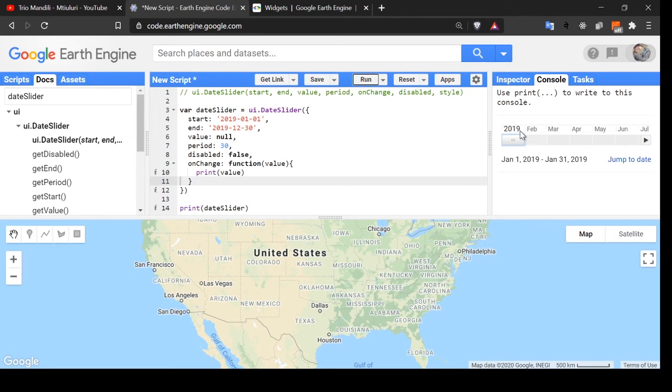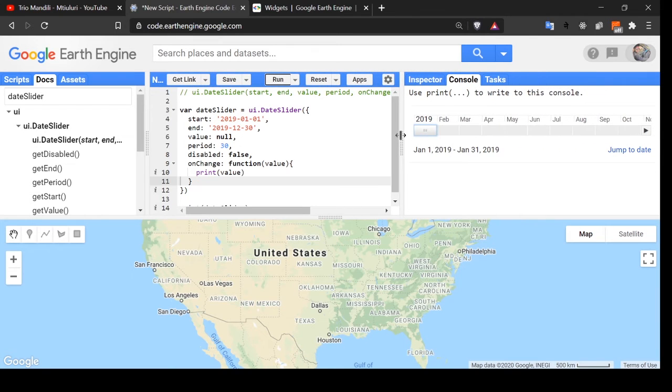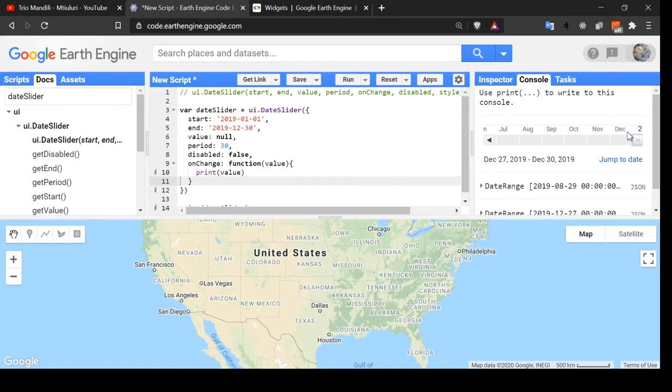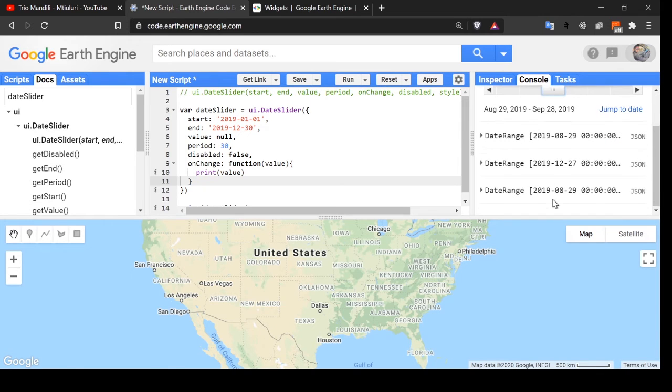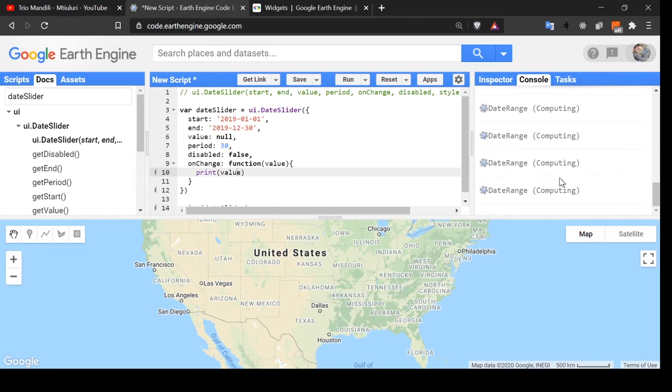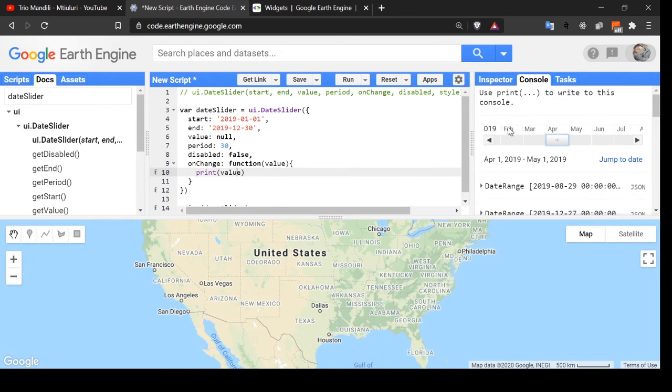You can see here the starting value is 2019, January, and this is February, March, April, May, June, July, and it goes up to December. Now if we select it, the date ranges will be printed as I printed here. This is our date slider. The date will be changing when we make changes here.